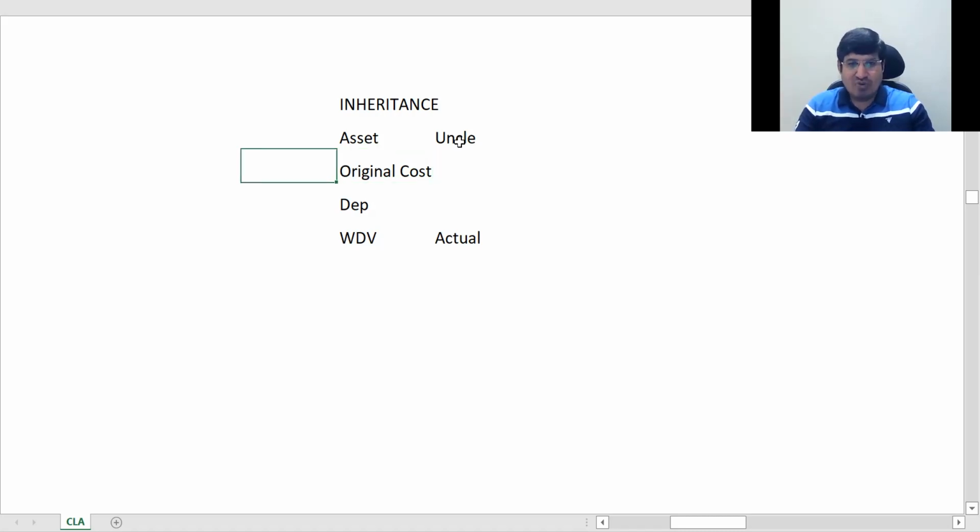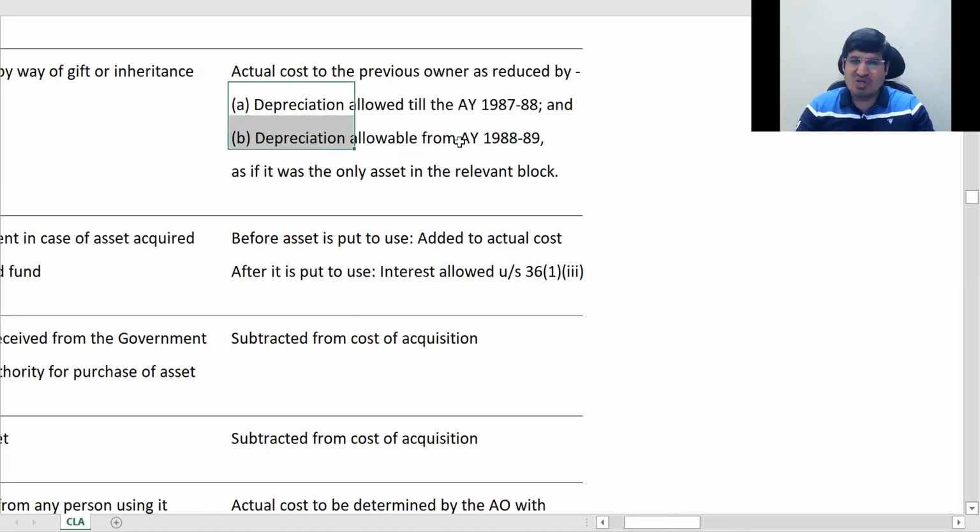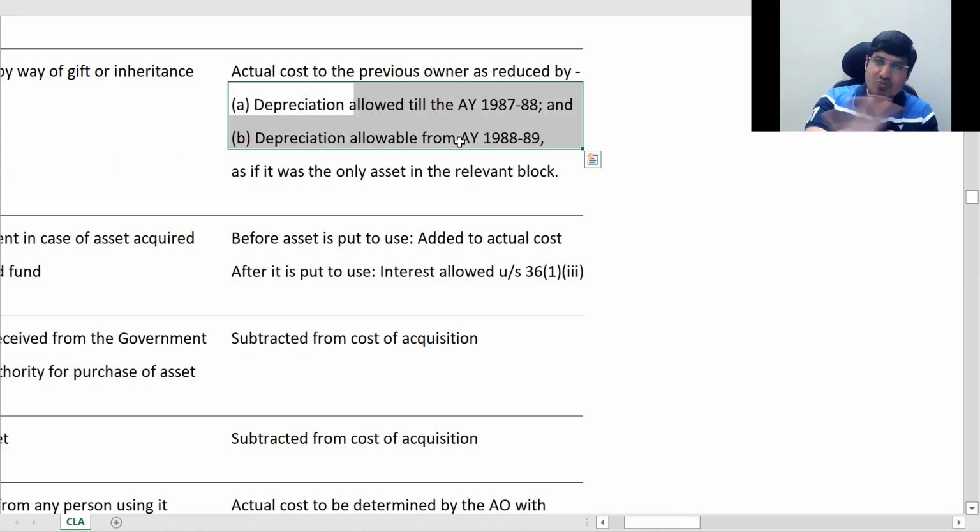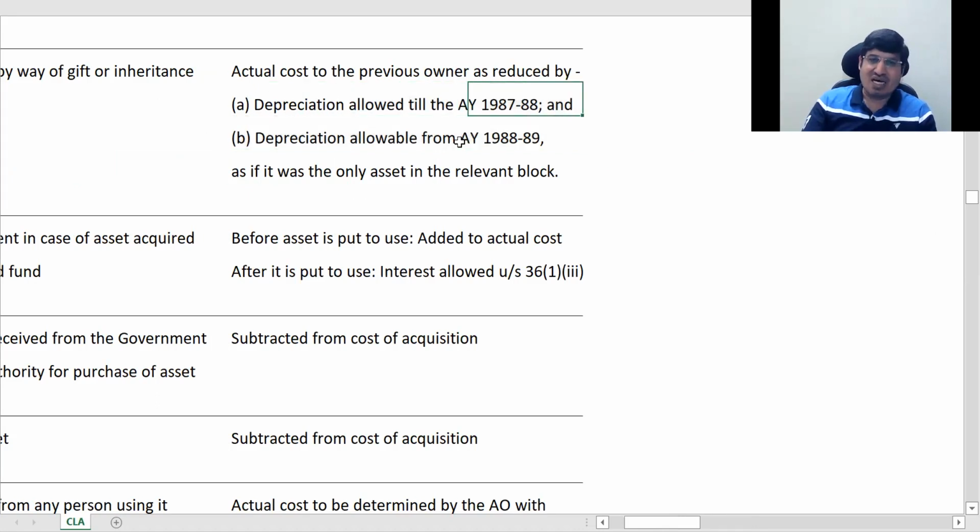These 2 points, you will never have to use. They will never be given. I have never seen this in any of the exams I have appeared in, and in whatever papers I have seen, this is never asked. Many people don't even know why it is written like this. Okay.